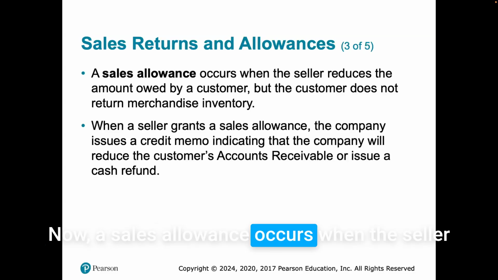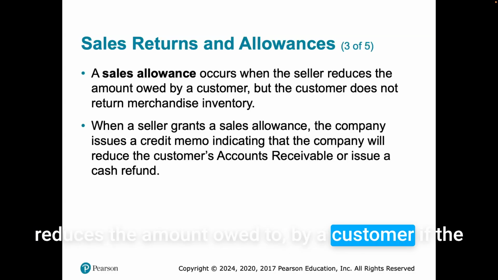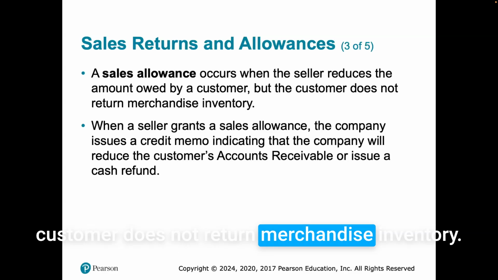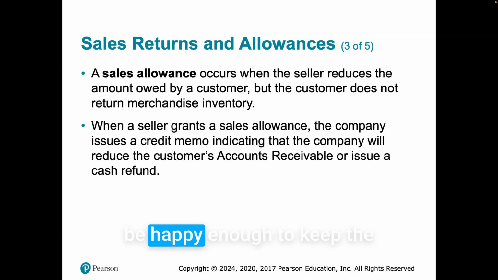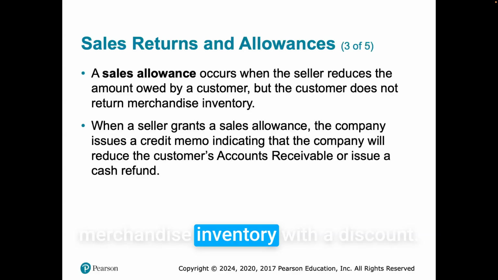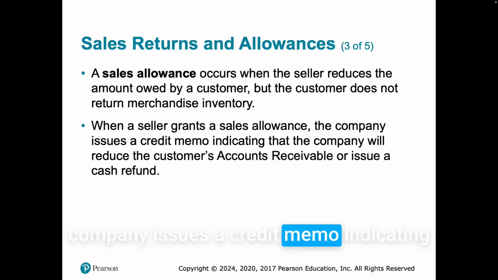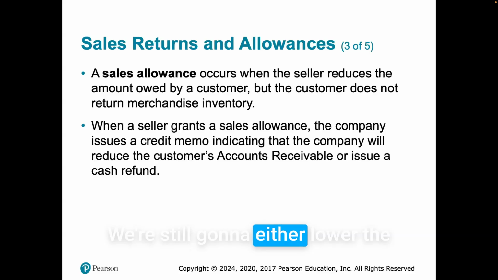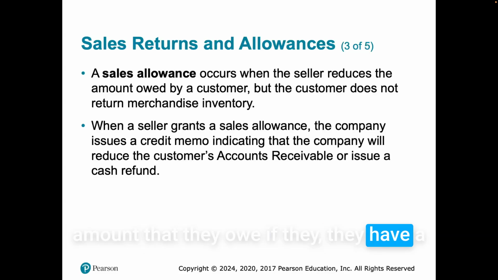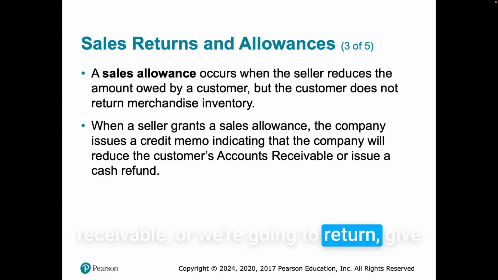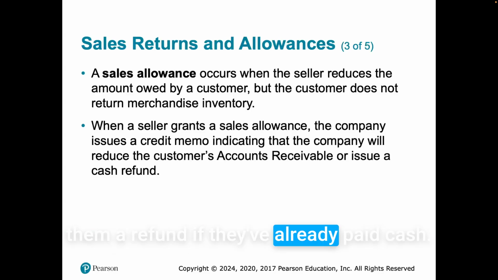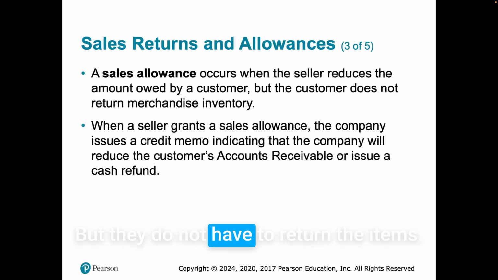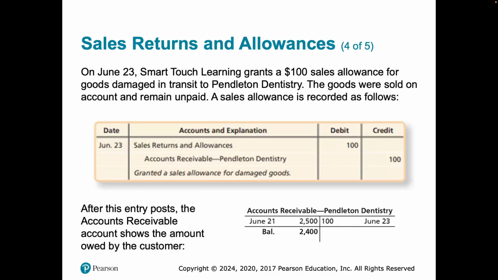Now, a sales allowance occurs when the seller reduces the amount owed by a customer. The customer does not return merchandise inventory. This is where the customer can be happy enough to keep the merchandise inventory with a discount. When a seller grants a sales allowance, the company issues a credit memo indicating the company will reduce the customer's accounts receivable or issue a cash refund. So it's the same. We're still going to either lower the amount that they owe if they have a receivable, or we're going to give them a refund if they've already paid cash, but they do not have to return the items.